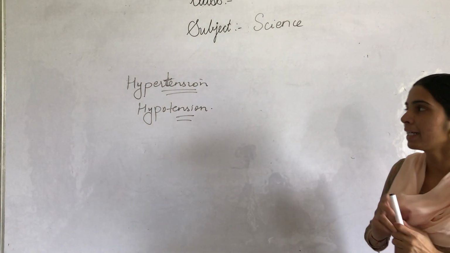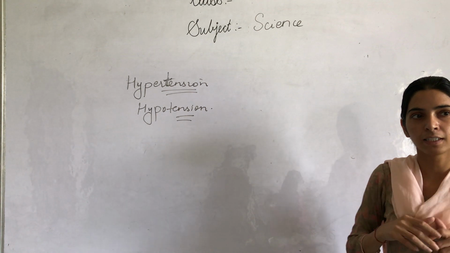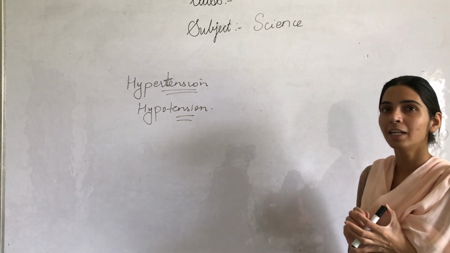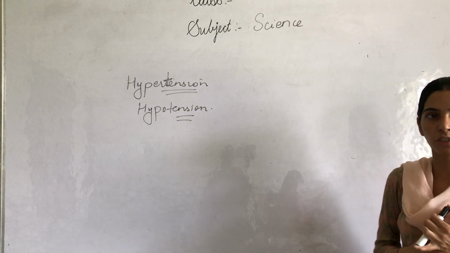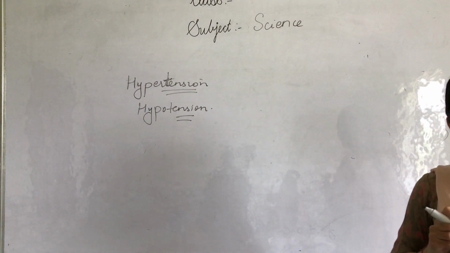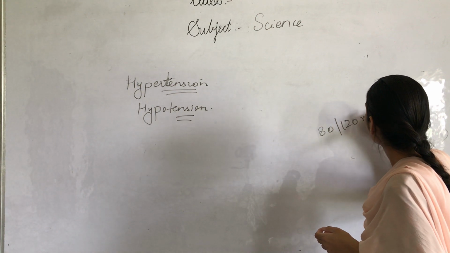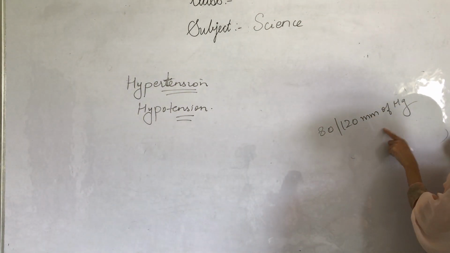So, what is hypertension? When the blood pressure rises. A high rate of blood pressure is known as hypertension, and a low rate of blood pressure is known as hypotension. In a normal person, blood pressure is 80 to 120 mm of Hg, which is the unit of pressure.